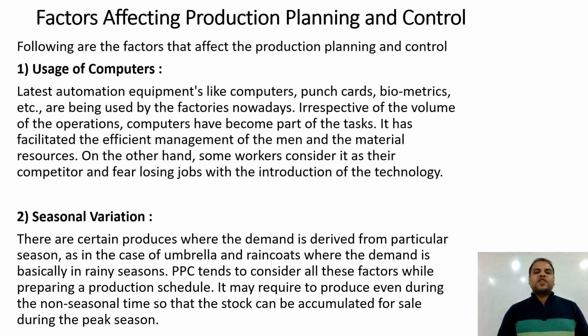Now coming to the next factor, that is seasonal variation. There are certain products where the demand is derived from a particular season, as in the case of umbrellas and raincoats, where the demand is basically in the rainy season. On the other hand, if you are wearing woolen clothes, the demand is generated in the winter season. PPC, production planning and control, tends to consider all these factors while preparing a production schedule.